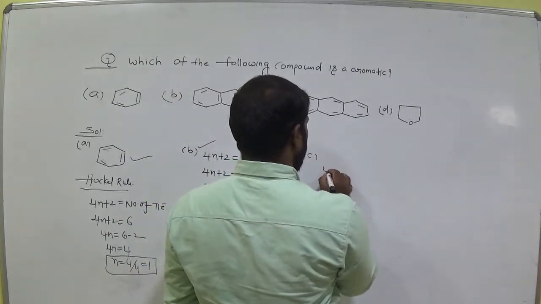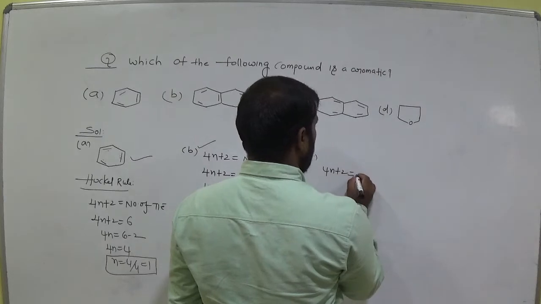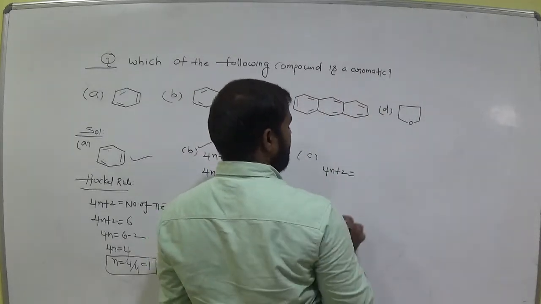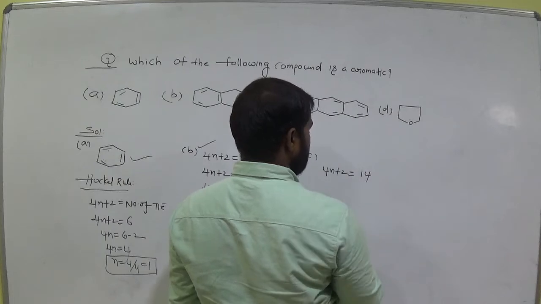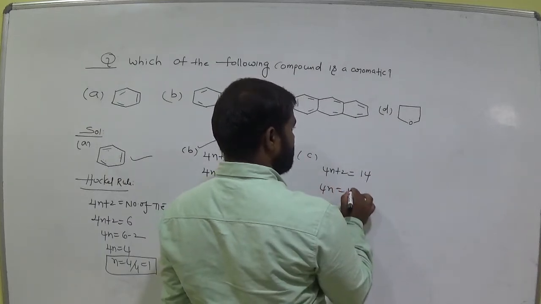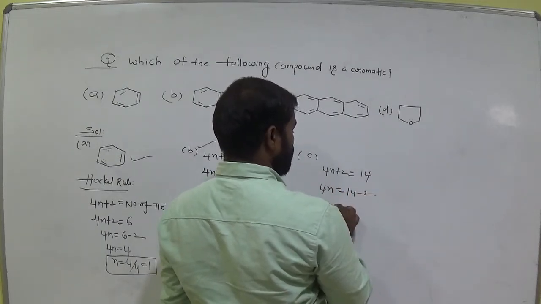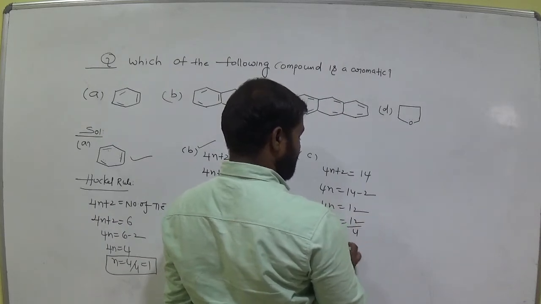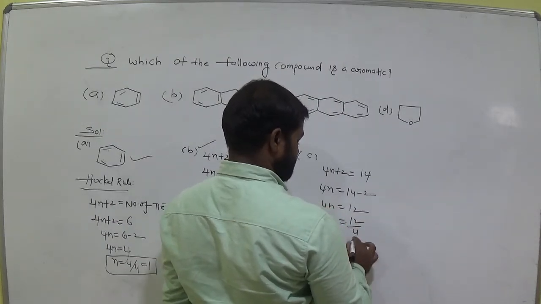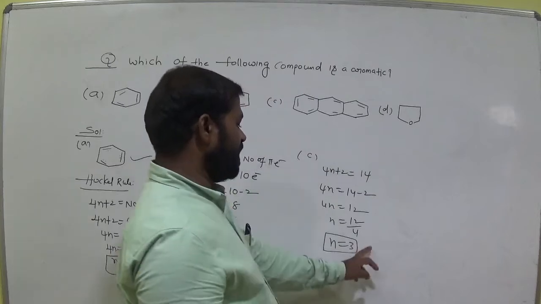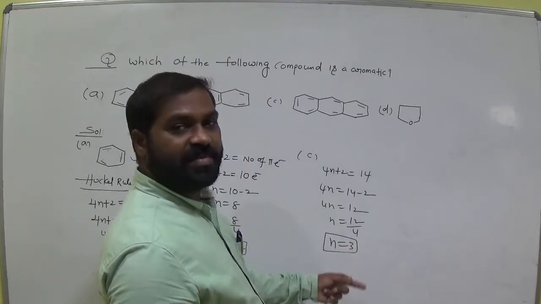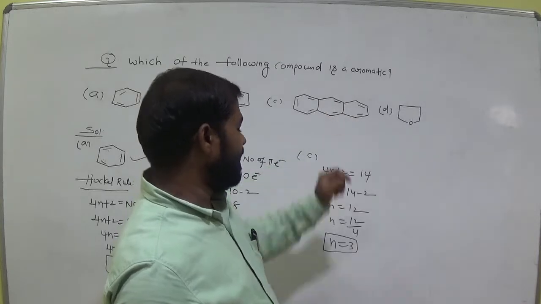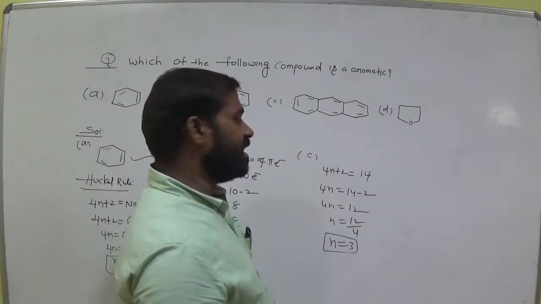Now 4n plus 2 is equal to the number of pi electrons. 3 pi bonds, 2, 5, 7. 7 means 14 pi electrons. 4n is equal to how much? 12. n is equal to 12 by 4, n is equal to 3. n is equal to 3 can also represent the number of rings: 1, 2, 3 rings. And it is a positive integer. Clearly aromatic.